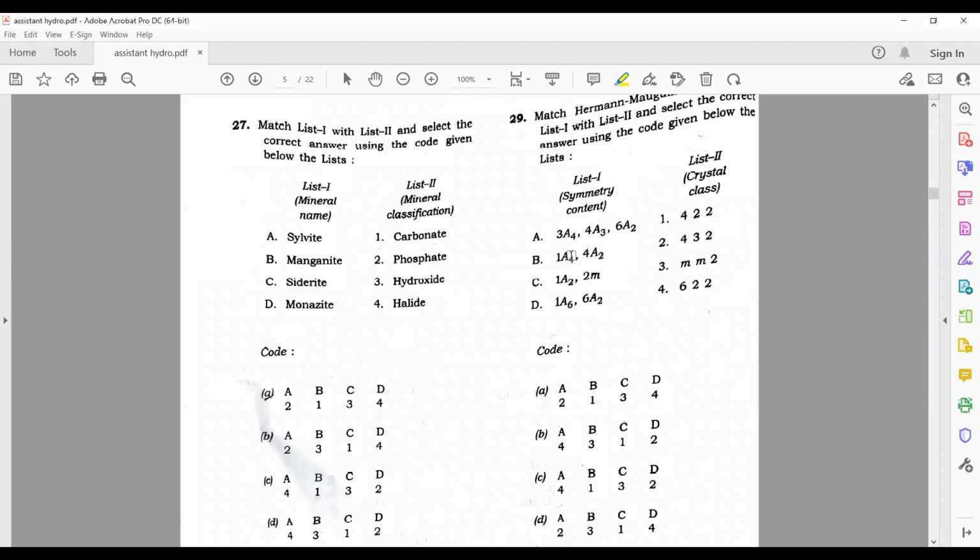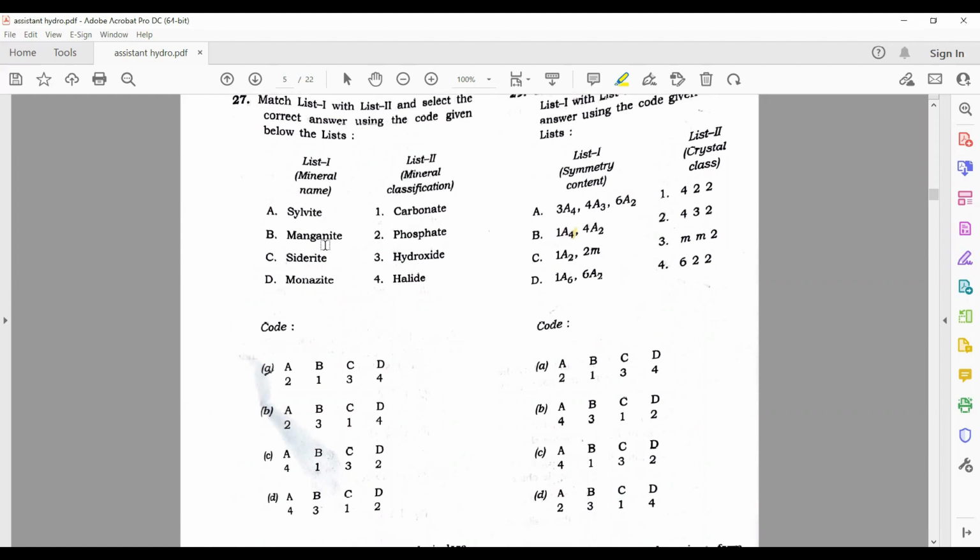Next question, again we have to match the following. So this year they have given more match the following questions. Sylvite is with halide, so A is with 4. So we are left with the C and D options. Let's see B. Magnetite has hydroxides. So the correct option is D.